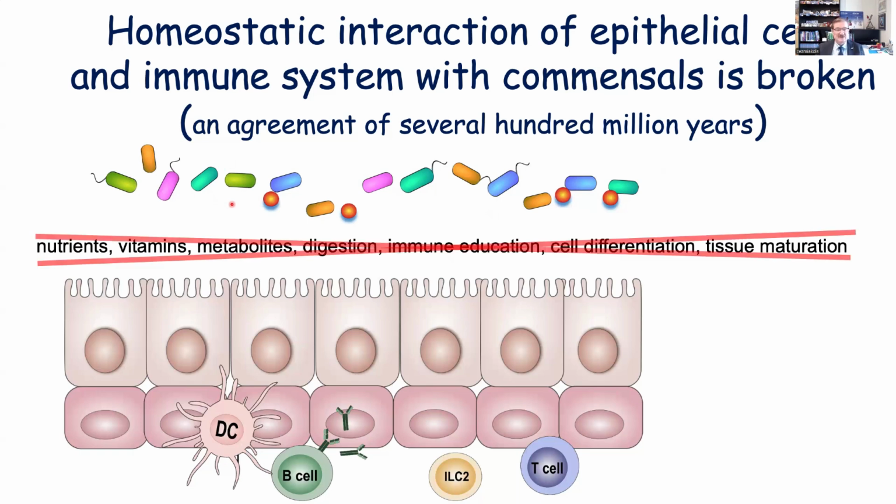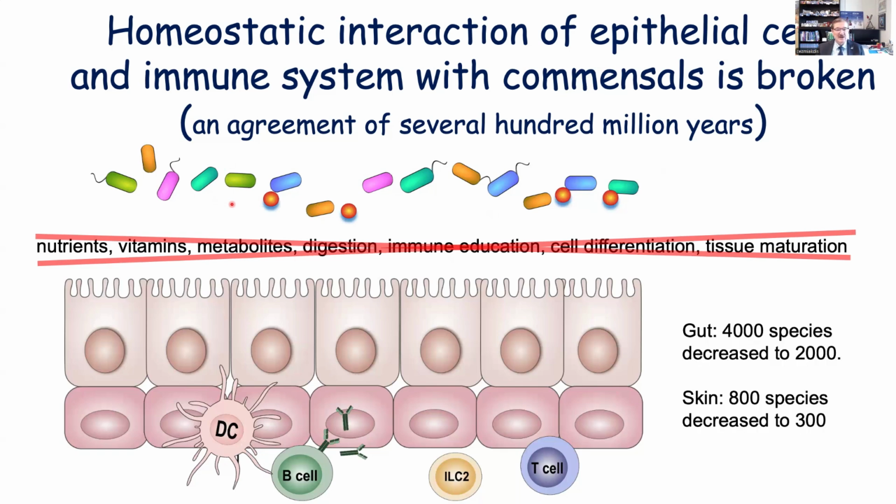Unfortunately, nowadays, this interaction is broken, and its relationship to epithelial barrier theory and microbial dysbiosis is hampered by using toxic substances that are mentioned in other lectures. And our gut normally has 4,000 species, and the number of these species decreases to around 2,000 when there's epithelial barrier damage and any disease development related to it. On the skin, we have around 800 species of healthy bacteria, and it also decreases to around 300. That's what we have seen and published in atopic dermatitis.